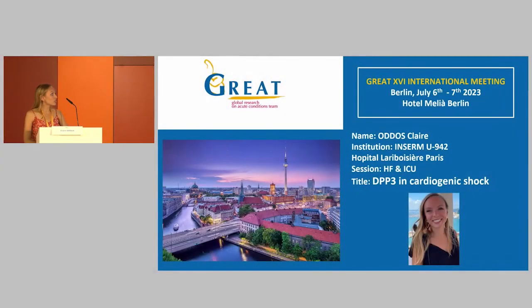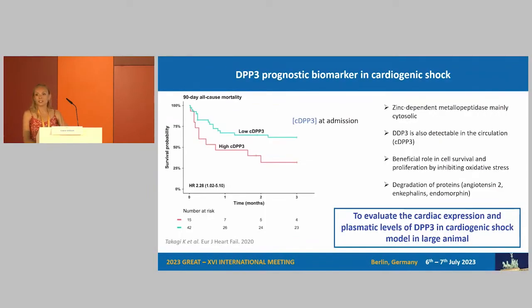I will talk about DPP-3 in cardiogenic shock. As Noma said just before, DPP-3 is a zinc-dependent metallopeptidase, mainly cytosolic, but also detectable in the circulation. The abbreviation for it is cDPP-3. cDPP-3 cleaves N-terminal active biopeptides such as enkephalin, endomorphin, and angiotensin. It modulates the renin-angiotensin system.